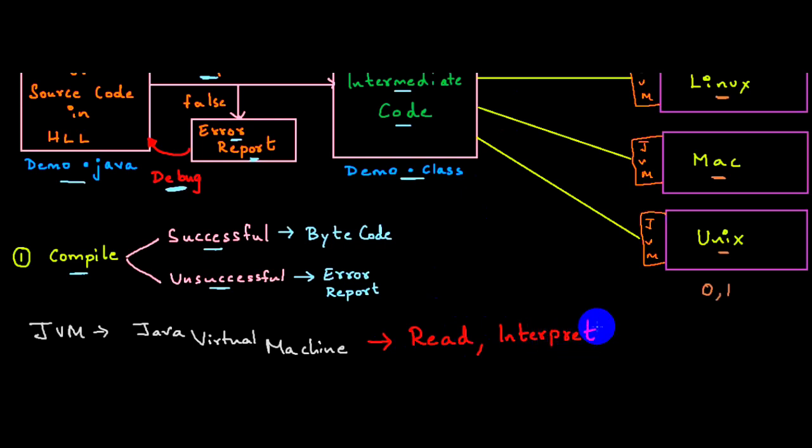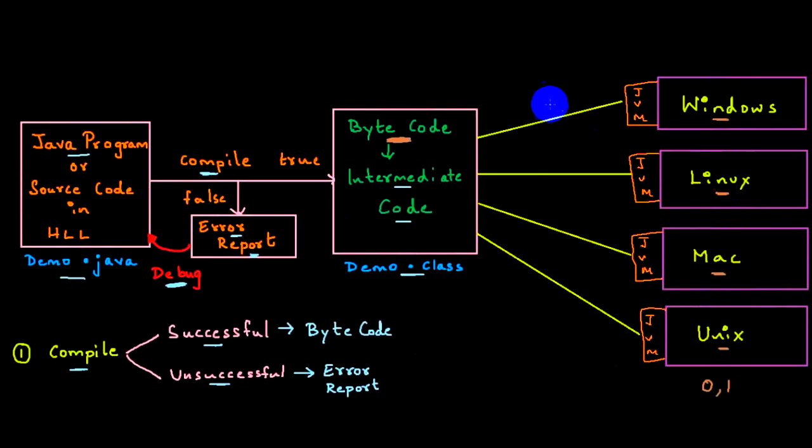First, JVM will read the bytecode, convert it to machine level language, and execute it line by line. So that is the job of JVM. The first half is compilation and the second half is interpretation. This is what we are supposed to understand when it comes to the Java part.